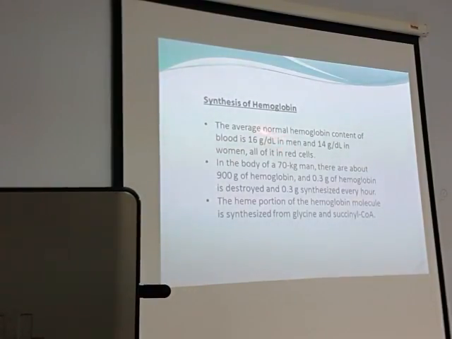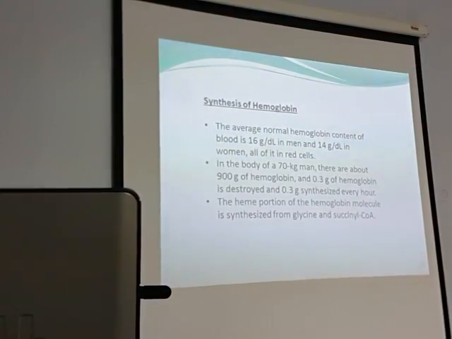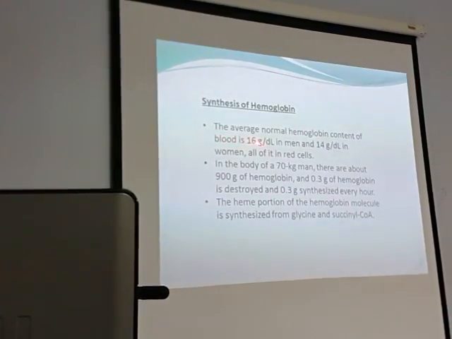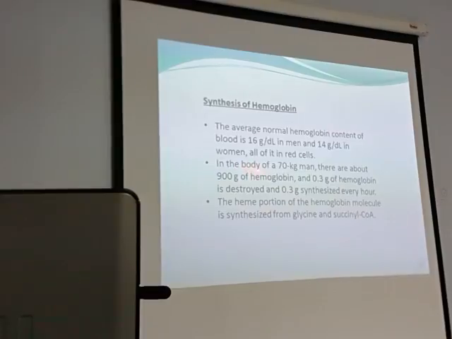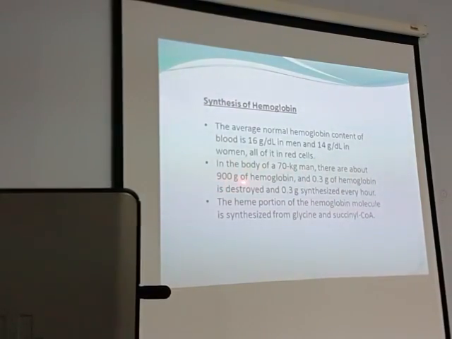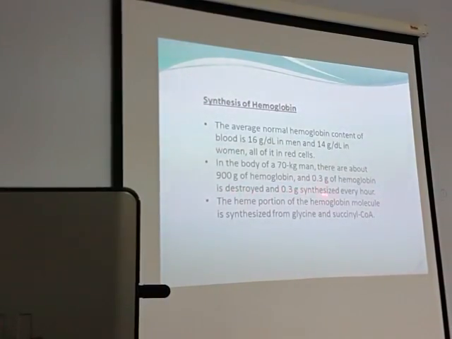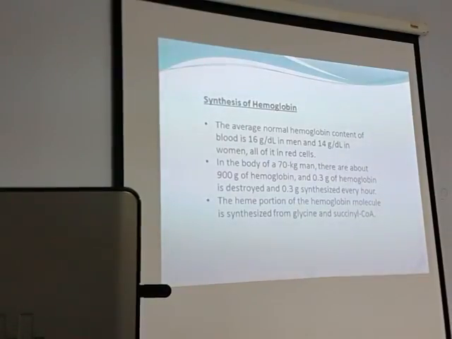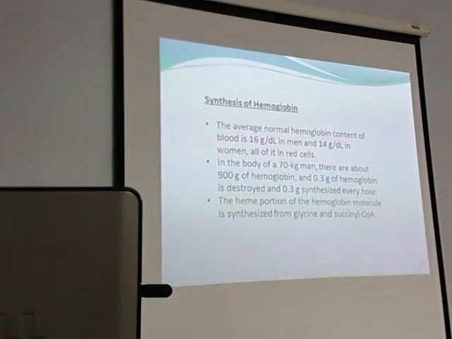Synthesis of hemoglobin, normal average. I am not giving you the actual synthesis, I am just talking in words and figures here. Hemoglobin content: 16 grams per deciliter in men and about 14 in women, all of it in red blood cells. In a 70 kilogram person, there is about 900 gram of hemoglobin, almost 1 kilogram. And 0.3 gram of hemoglobin is destroyed and 0.3 grams synthesized every hour. Look at the balance. Exactly, 0.3 is destroyed, 0.3 is generated every hour.